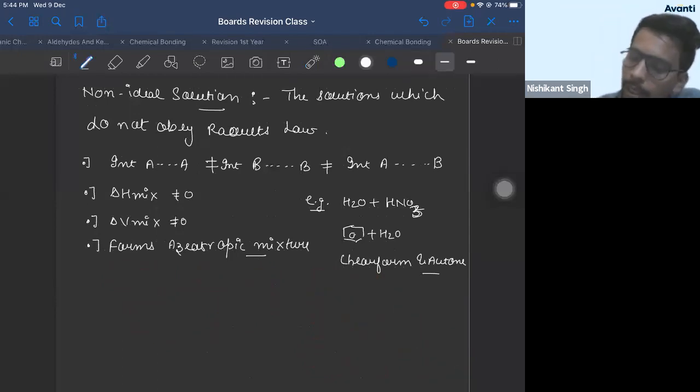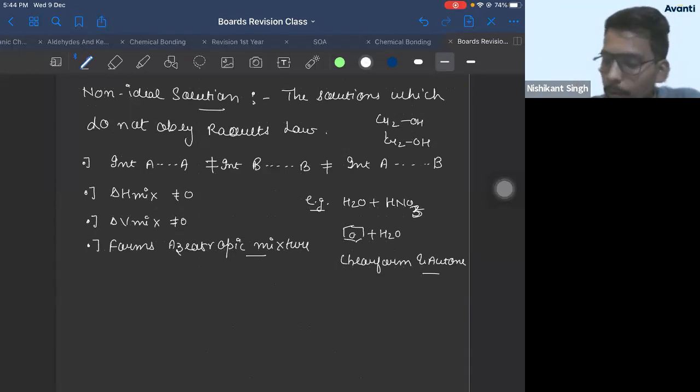Ethylene glycol formula is CH2OH, CH2OH. This is your ethylene glycol, Vinod. Okay? So I hope non-ideal solution is clear to everyone.